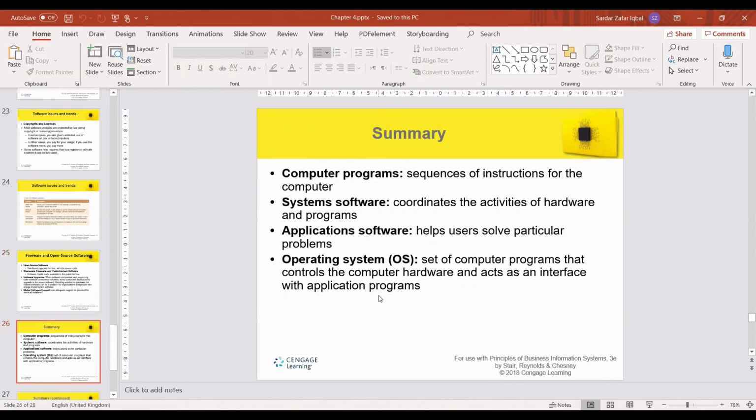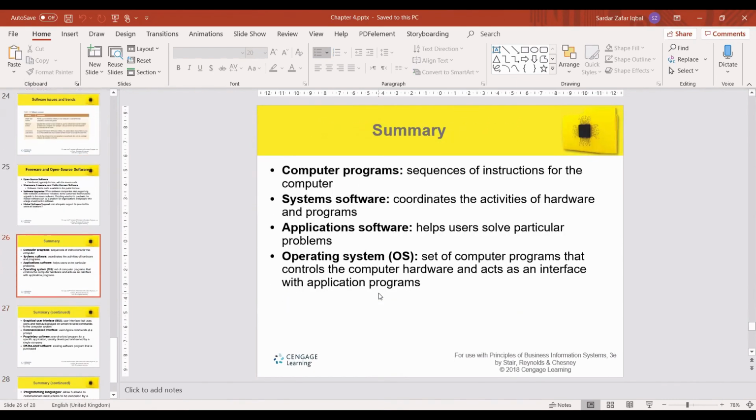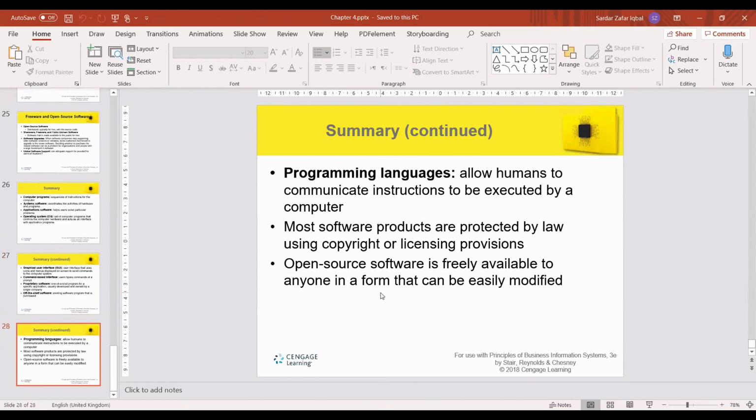Okay, so this was the last slide. So we are able to finish our chapter number 4. So is there any question, guys? So far, things are very straightforward.